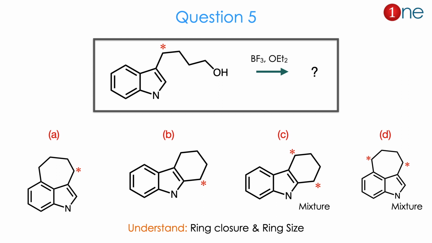It can be a mixture of the places or it can be a single one like A and B or C and D mixtures. So you have to understand that ring closure definitely occurs and ring size really matters here.